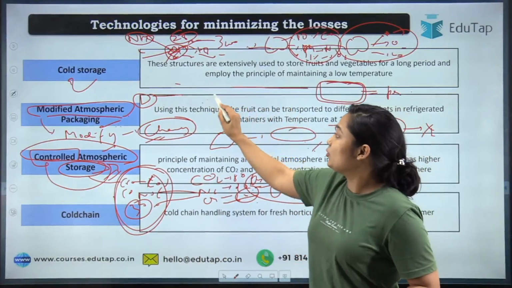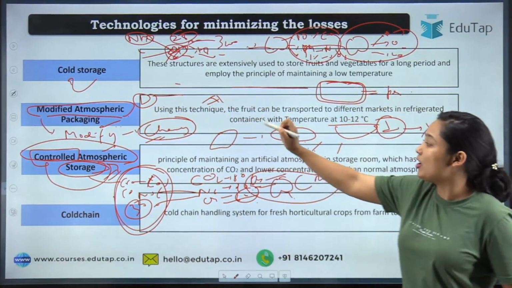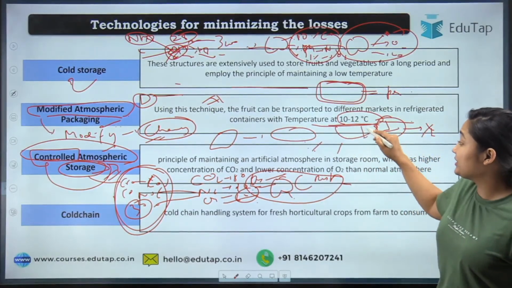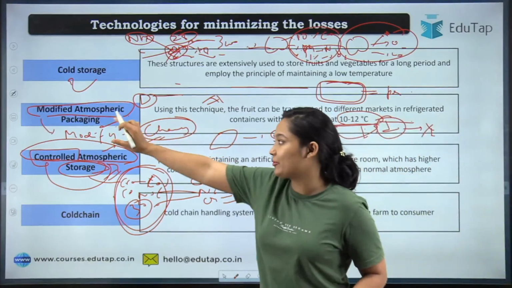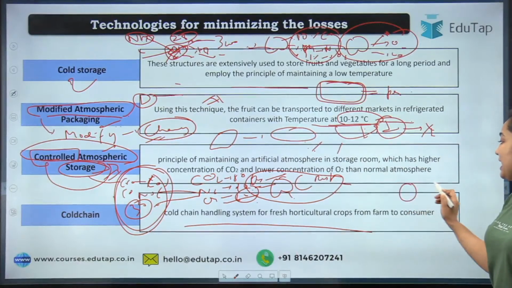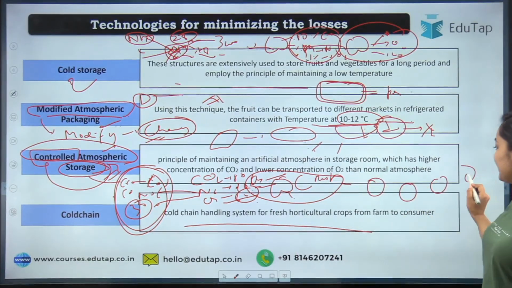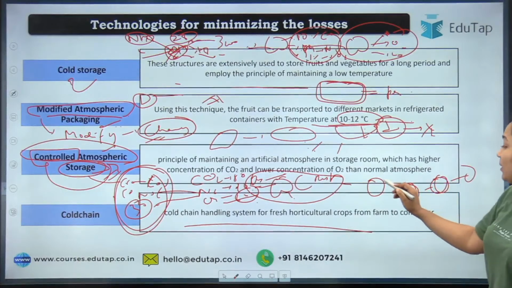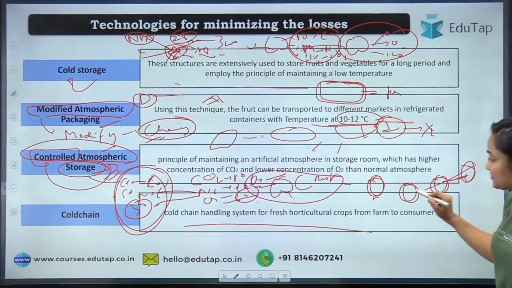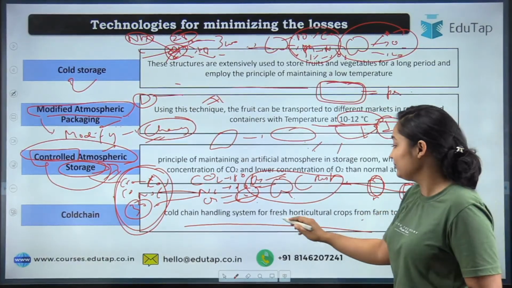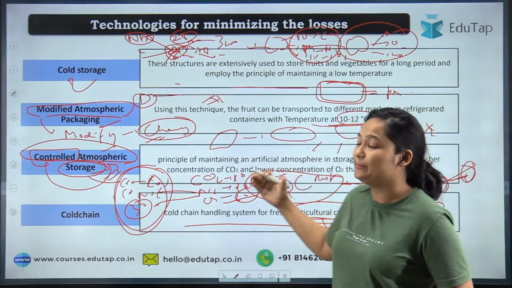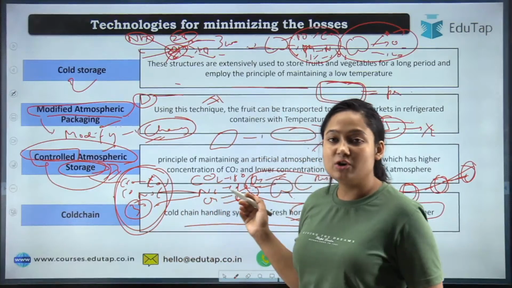That is why, if you want to increase the shelf life of MAP, or modified atmospheric packaging, you also need to incorporate temperature conditions. You need to lower the temperature if you are storing your product in MAP packaging. Then there is the cold chain. Here, there are different infrastructures that provide low temperature facilities. Whenever you are transporting the product, you transport it through a chain. That is your cold chain handling system, especially important for horticultural products, because horticultural crops are usually perishable crops.